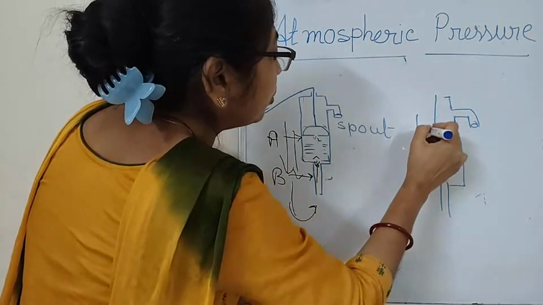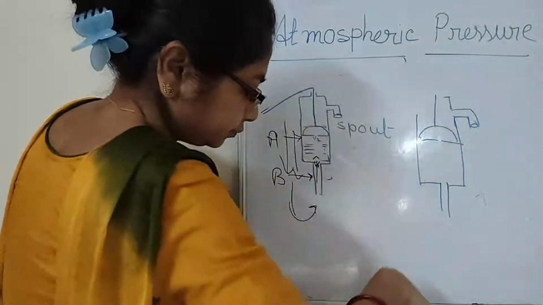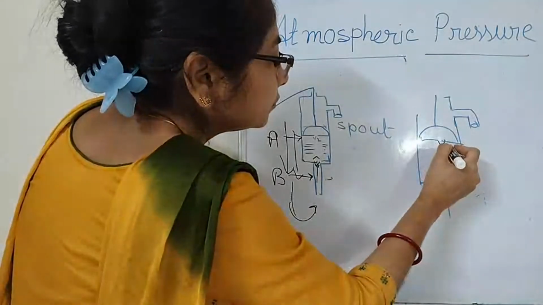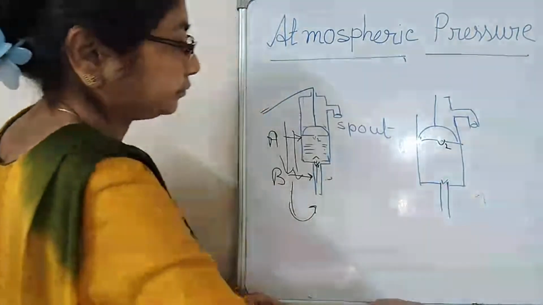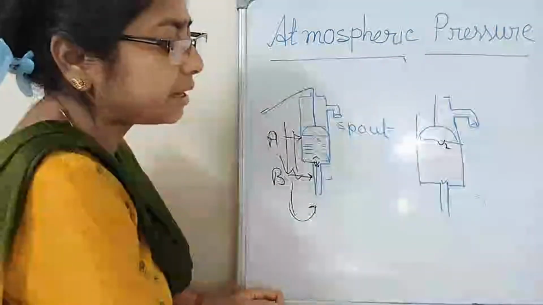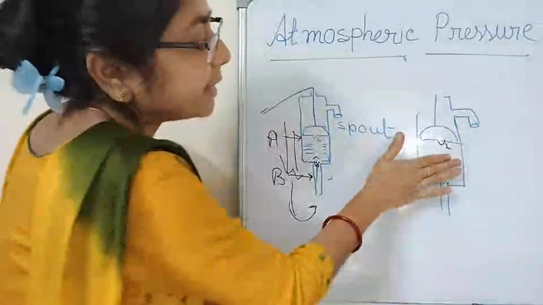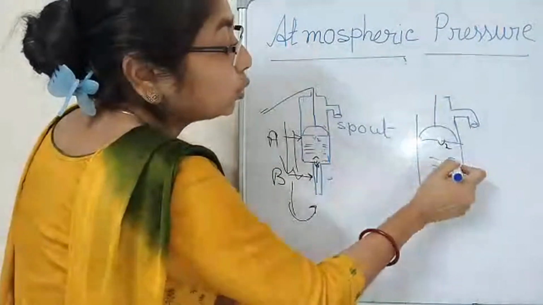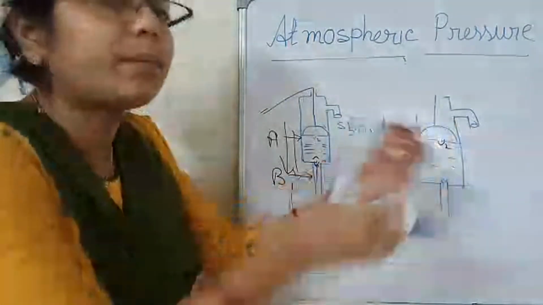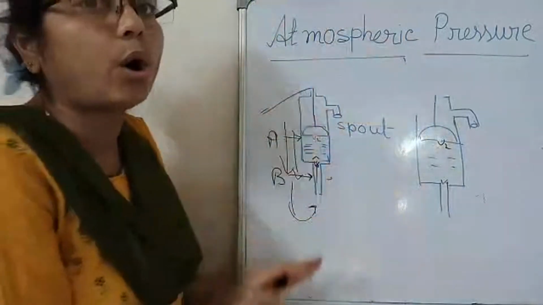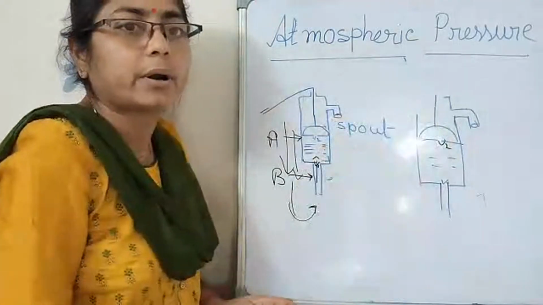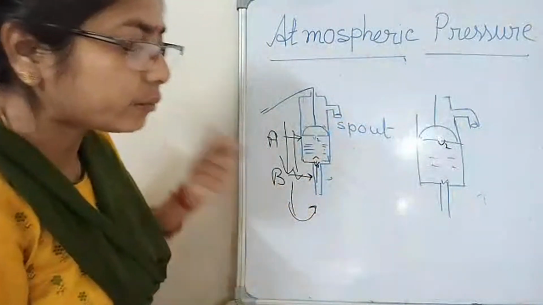The piston goes upside. In that case, the water is filled. Due to the water pressure, the V1 valve is closed, and due to the upside air pressure, the V2 valve is closed. It is the second point.